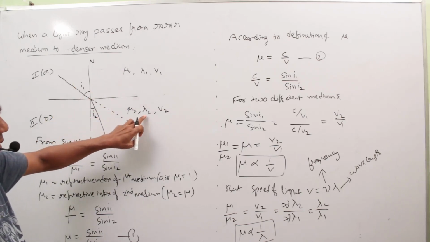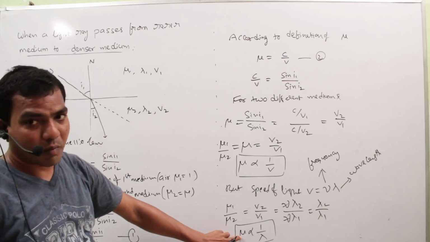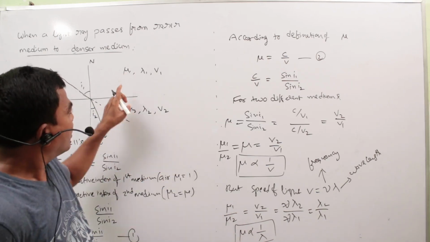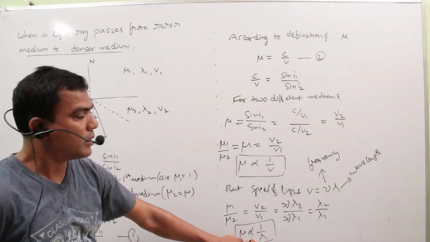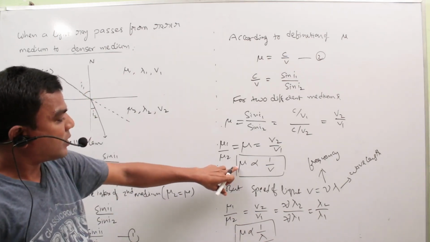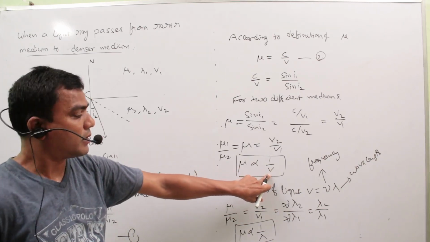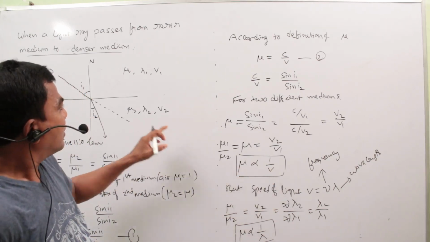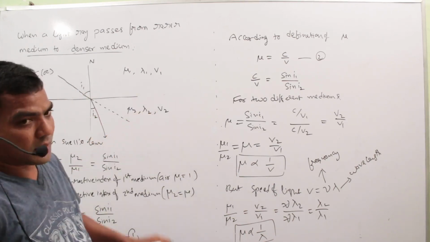So what is the relation between mu and lambda? They are inversely proportional. So as mu increases, lambda decreases. And what is the relation between refractive index mu and velocity of light? As mu2 increases, velocity also decreases.